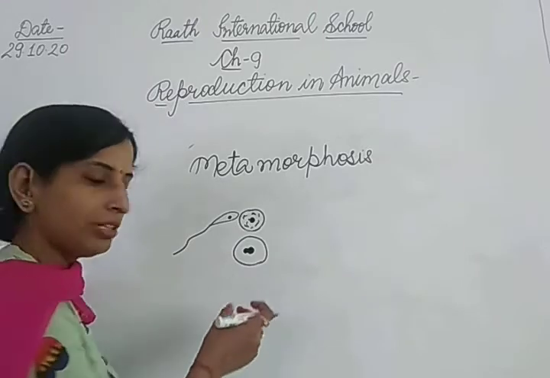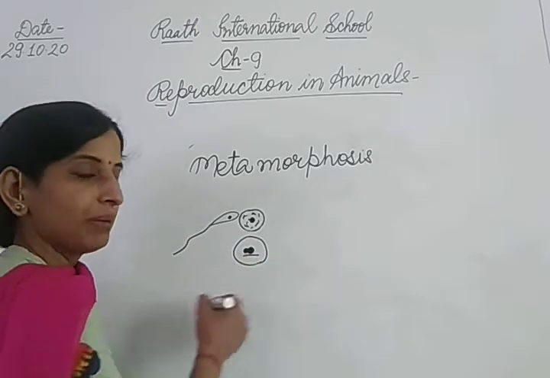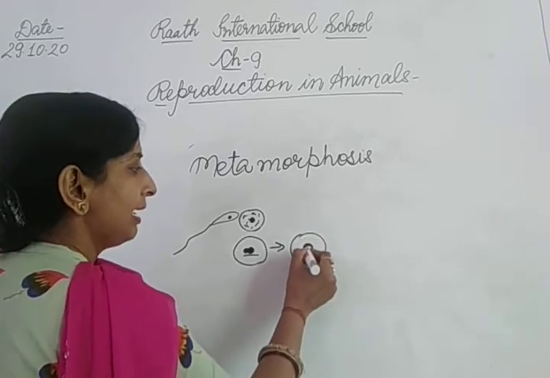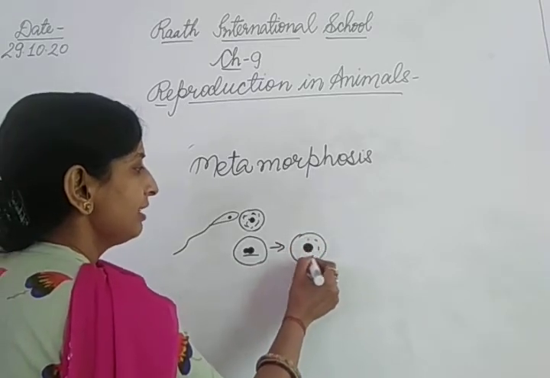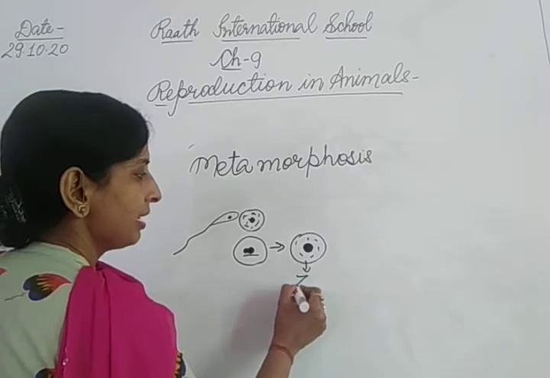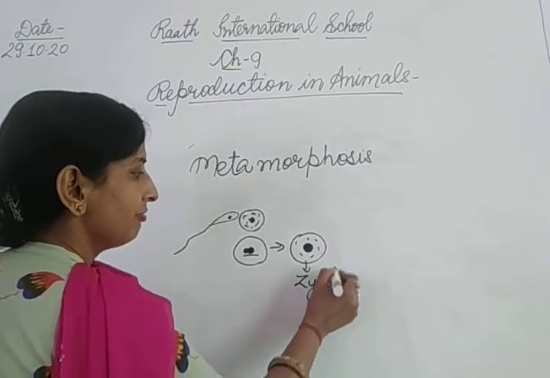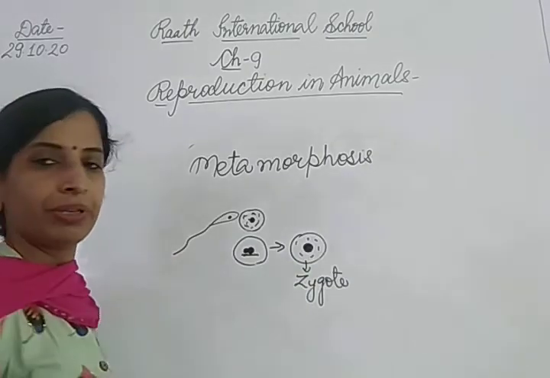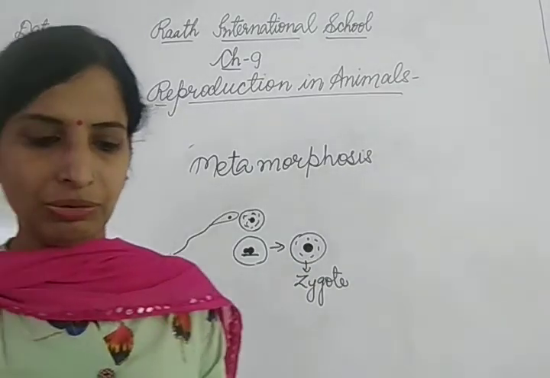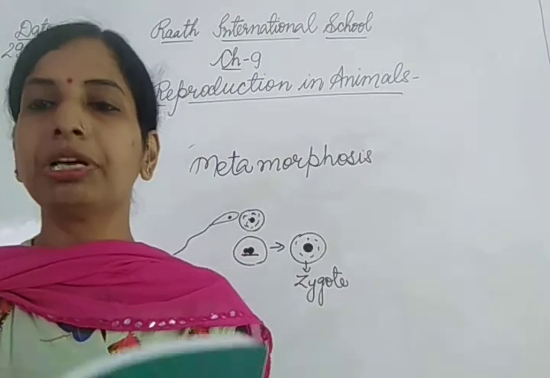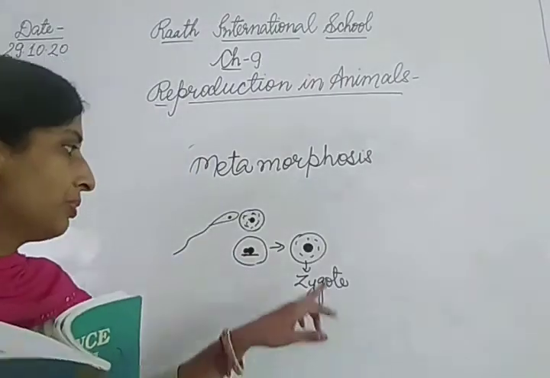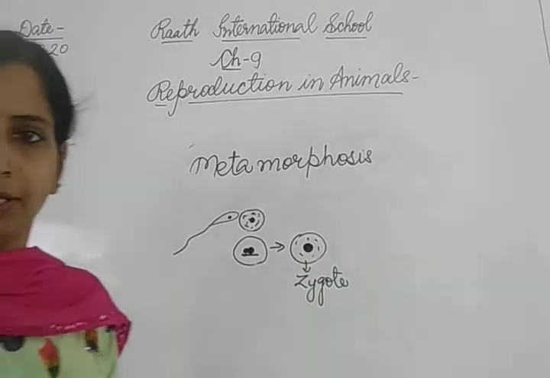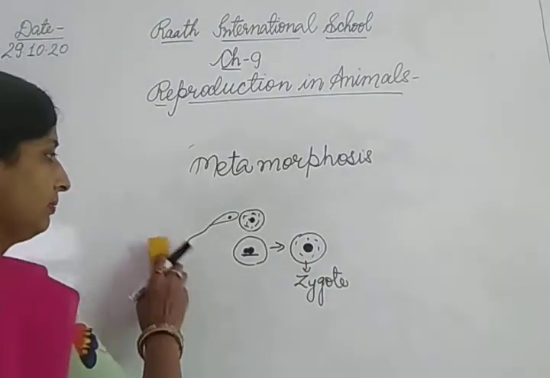During fertilization, fusion of the 2 nuclei takes place and the zygote is formed, and now the zygote has a single nucleus. So this is the zygote, which is formed after the fusion of the nucleus of sperm and ovum. So now see the question, how many nuclei are present in the zygote? You can see here in the zygote, 1 nucleus is present. So your answer is 1.